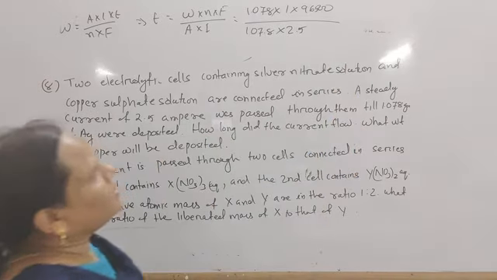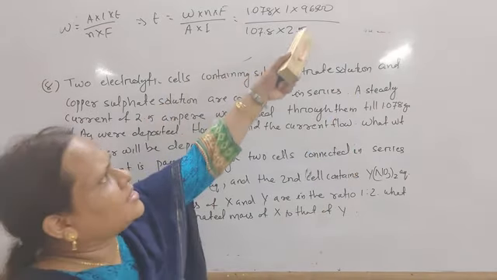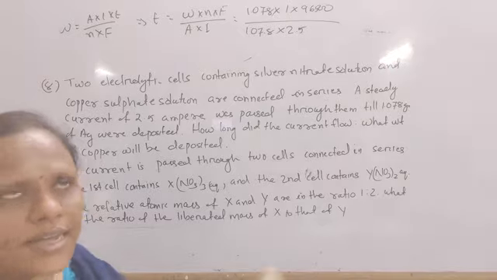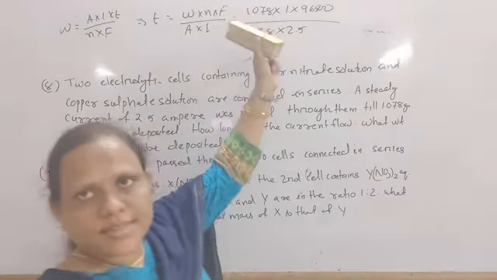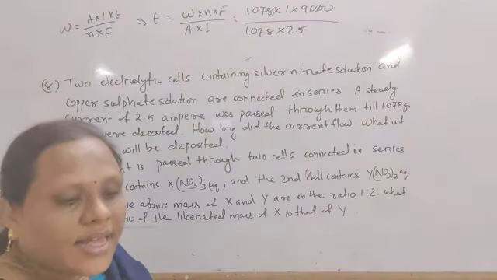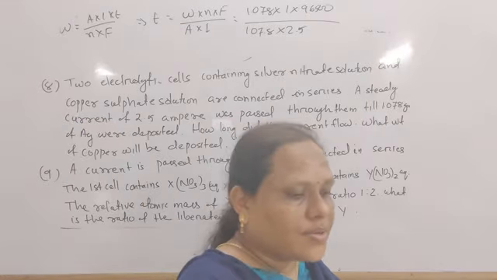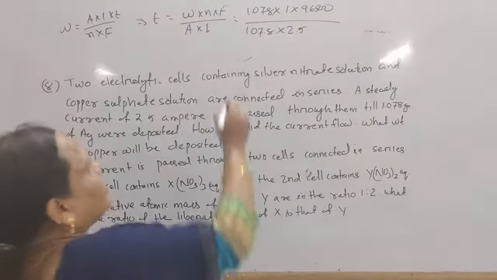Just solve this. So 96,500 by 2.5, these two terms will cancel easily. So this answer you find is equal to 386 seconds.